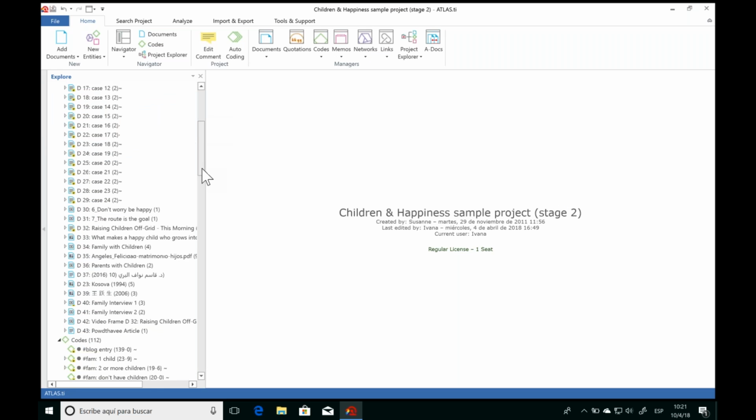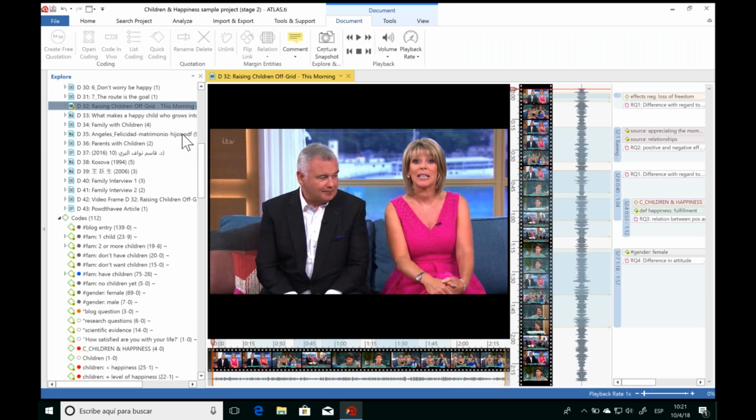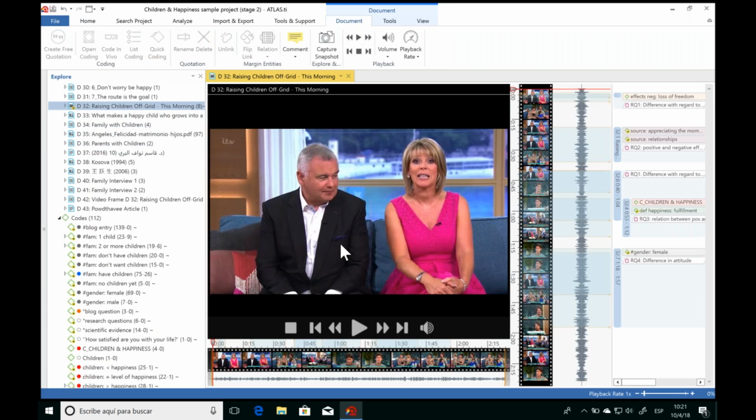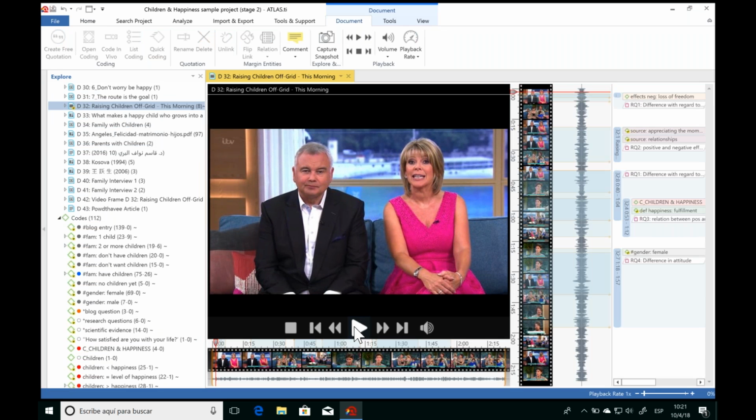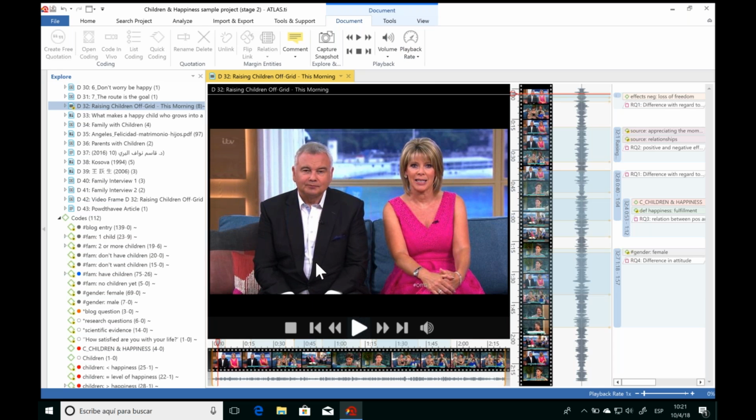Now let's take a look at how we can analyze a video or audio document. So I have imported here a video, and as we can see, we can directly watch and listen to the video in ATLAS.ti. We have all the options here to adjust the volume. We can adjust the playback rate if we want to speed it up or slow it down. And if you're working with audio files, you're going to have the exact same interface and the exact same practice. The only difference is you won't have this image here in the middle.